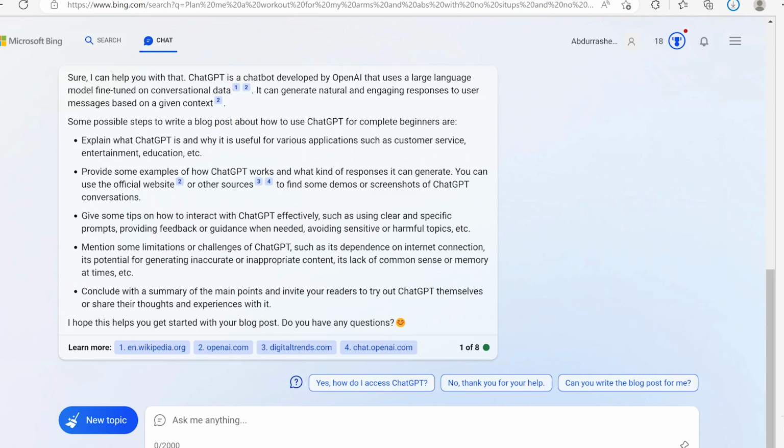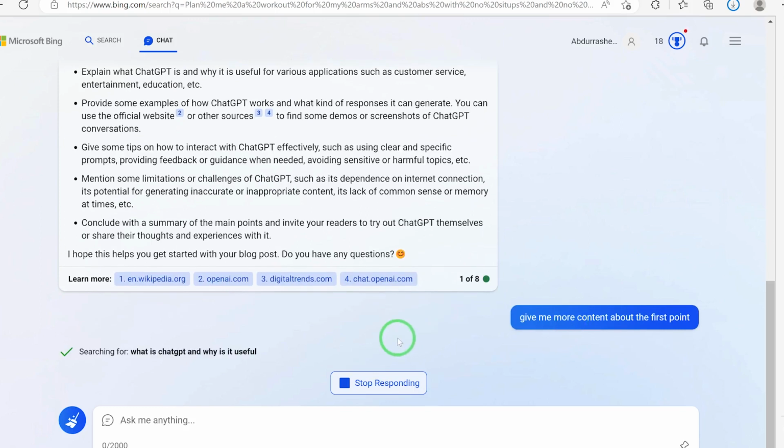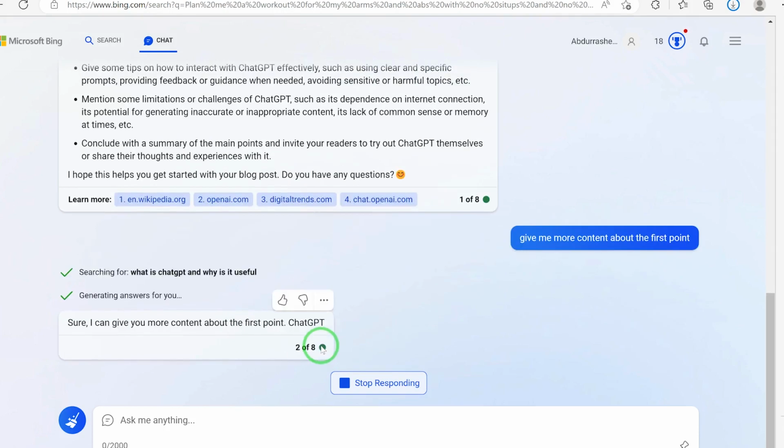On your own you can say, give me more content about the first point, which is explaining what ChatGPT is. It is in the same conversation. Okay, so you can see what is ChatGPT and why is it useful. So this is the first question. You can just wait for it as it is here.